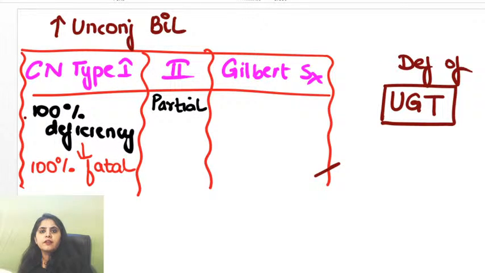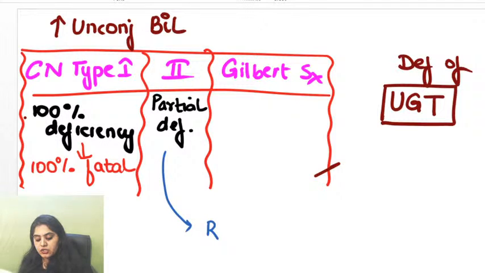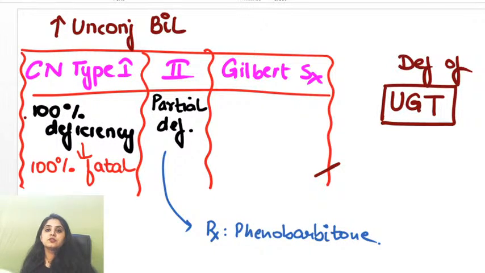In Crigler-Najjar type 2, there is a partial deficiency. Maybe 40% deficiency, 50% deficiency, partial deficiency. Will this patient survive? Yes, this patient can survive provided you give the patient treatment with a drug that is phenobarbital. Because it is a partial deficiency, phenobarbital can increase the levels of the enzyme and can help the patient fight against it.